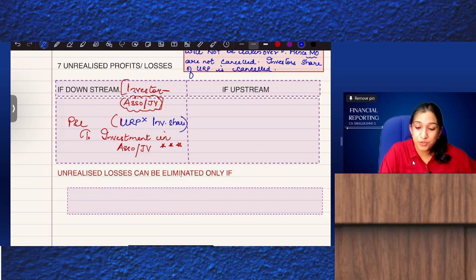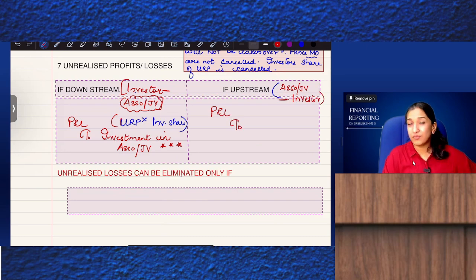Now, if it is upstream, what is an upstream transaction? Associate or joint venture selling to investor. What is the entry for cancelling URP? P&L to stock. Stock is lying in which company? If upstream transaction, stock is lying with the investor. So we pass the entry P&L to stock. Associate or joint venture net assets are not affected. Our stock is affected.